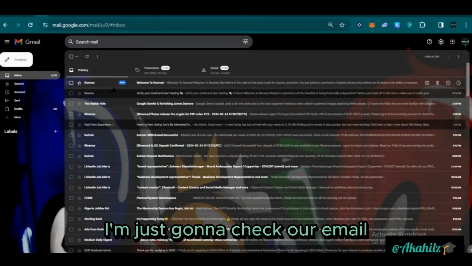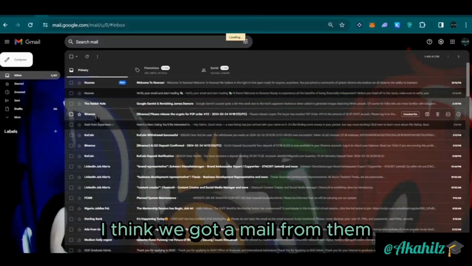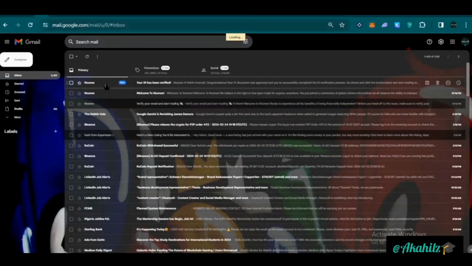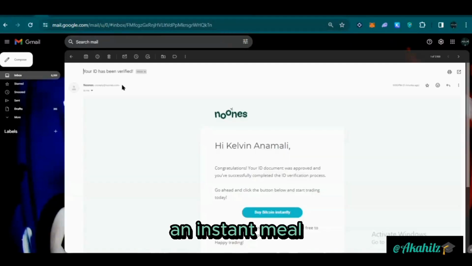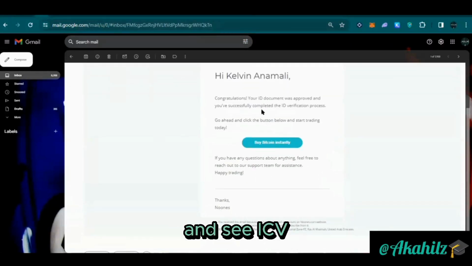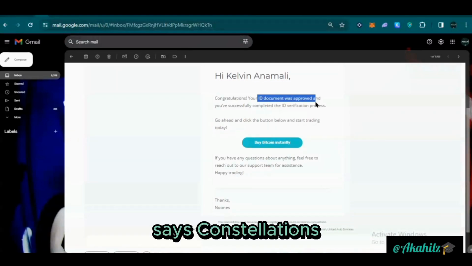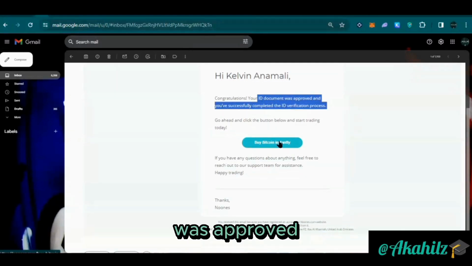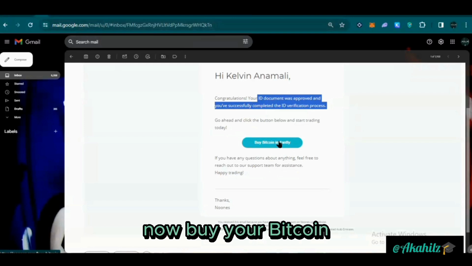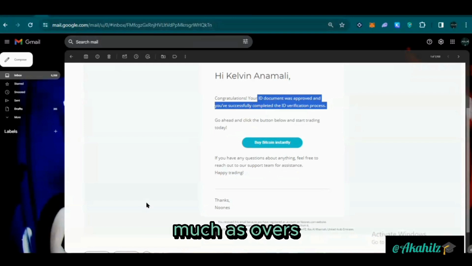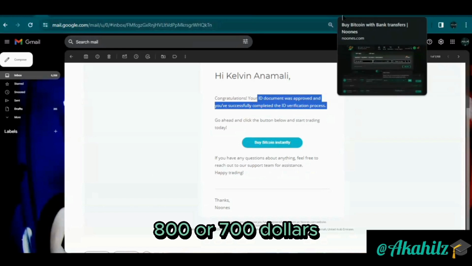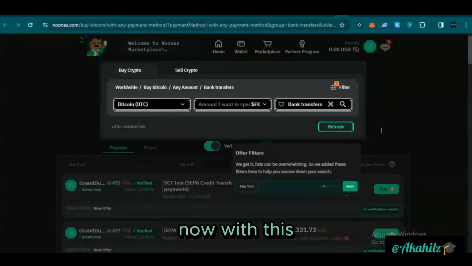I'm just going to check our email. I think we got a mail from them saying that our verification was complete. So it says here we just got an instant mail. You can see, hi Kelvin, congratulations, ID document was approved. Now you can buy your Bitcoin successfully. So you can buy as much as over $800 or $700 now with this.